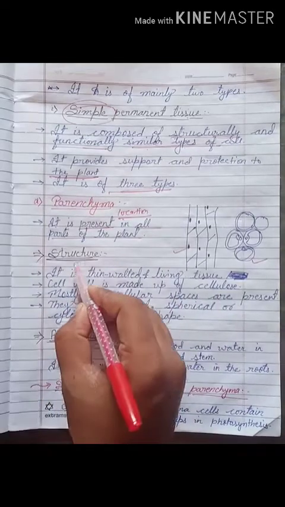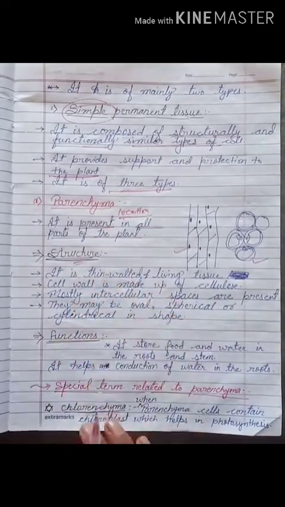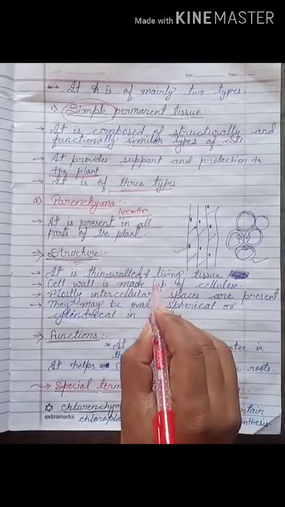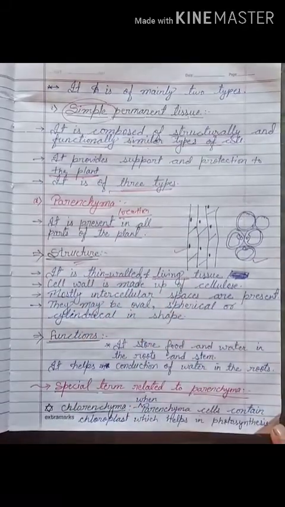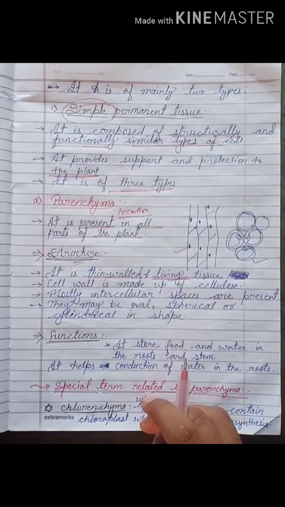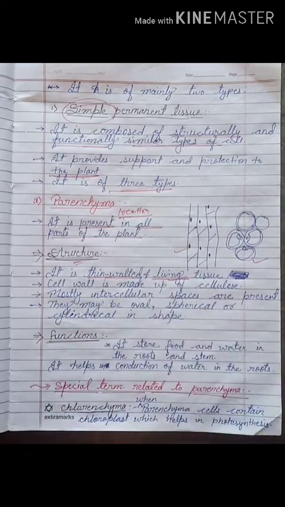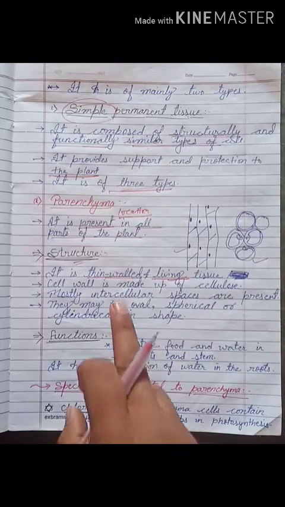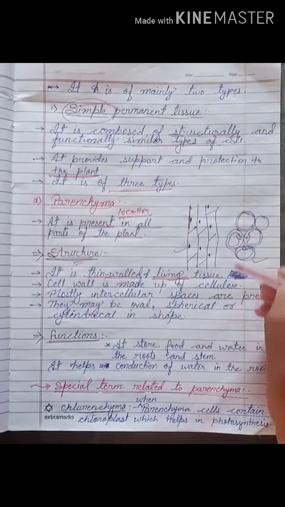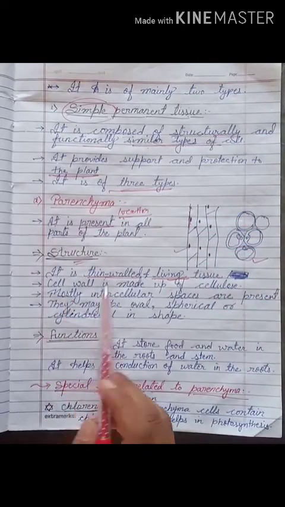Now the structure is, it is a thin walled and living type of tissue. It is most important, my dear. We should remember where the living type of cells or tissue is found and where the dead type of cells are found. And it is thin walled, and the cell wall is made up of cellulose.